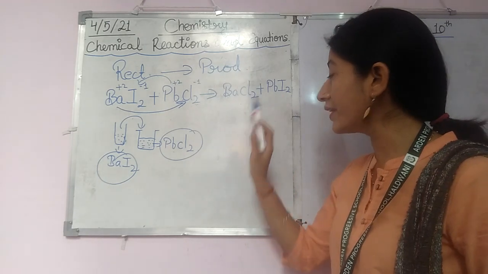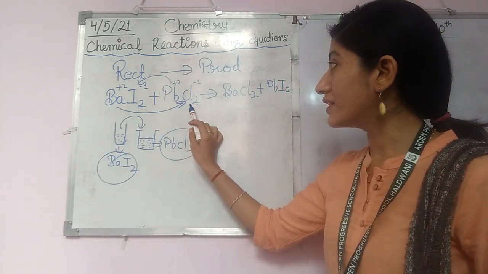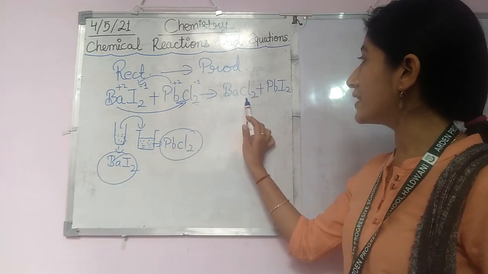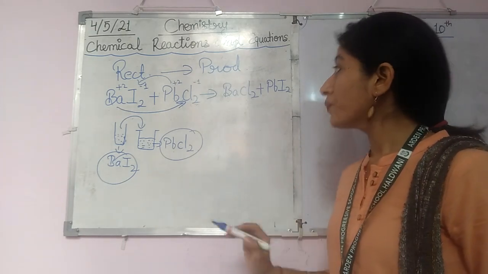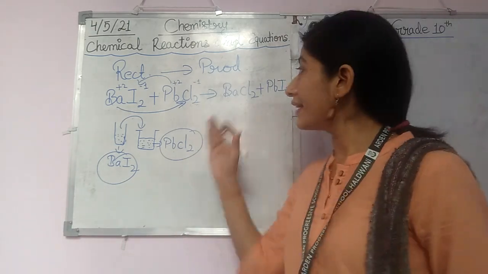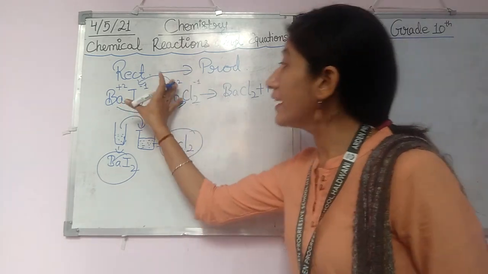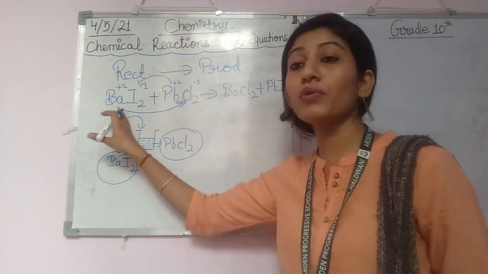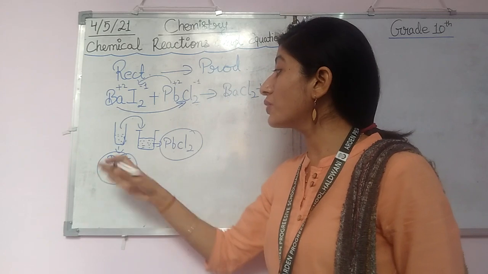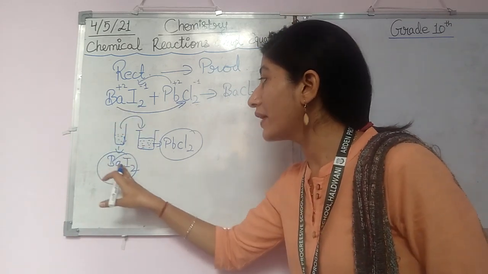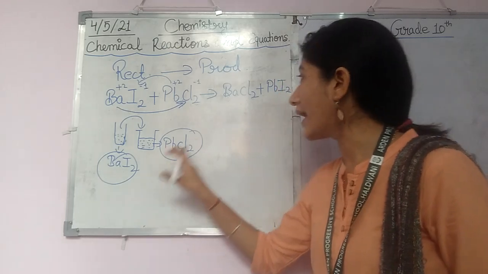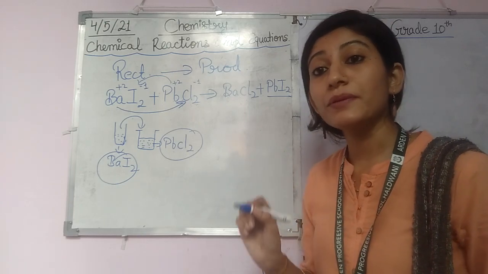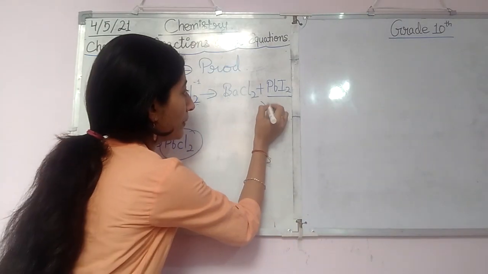I hope it is clear to everyone. This barium combines with this chlorine and this lead combines with this iodide, and we get BaCl2 plus PbI2. Now, the change that we will find in this reaction is that initially the things we have taken, BaI2 and PbCl2, are both colorless solutions. But as soon as we pour the barium iodide and lead chloride together, PbI2, a yellow colored precipitate, is formed.